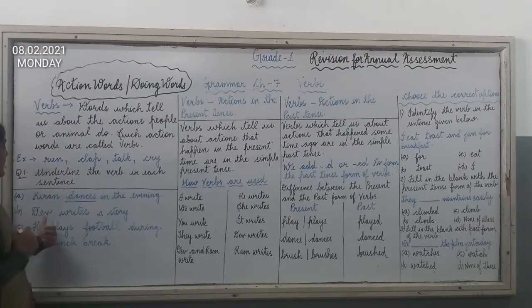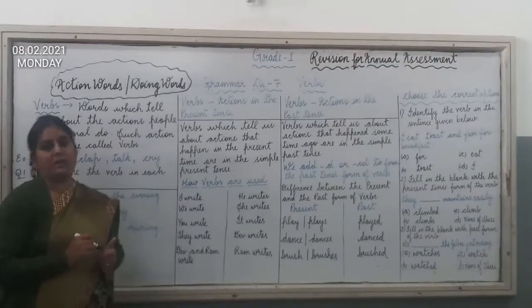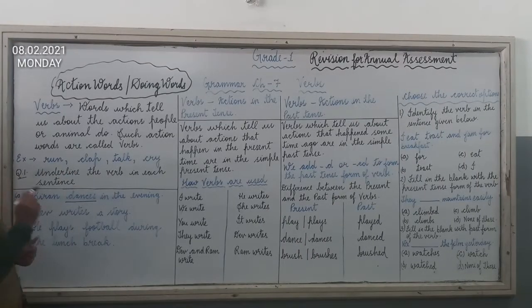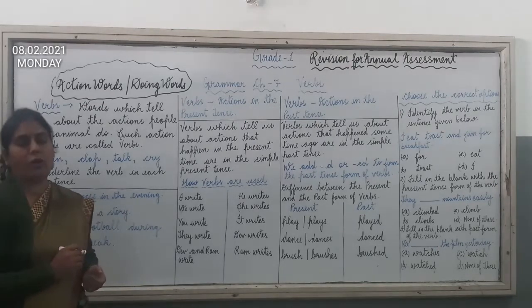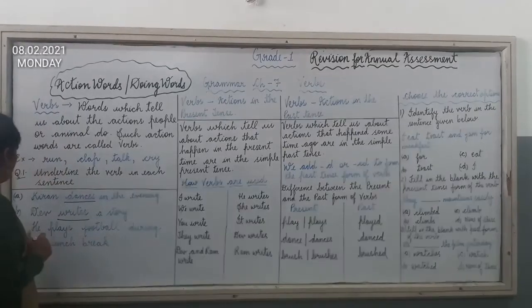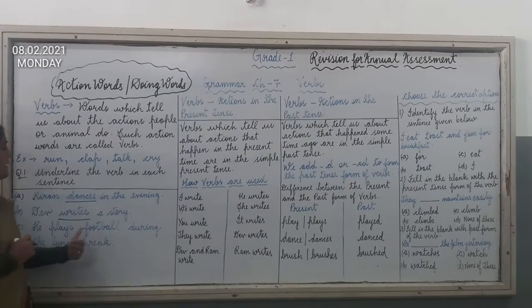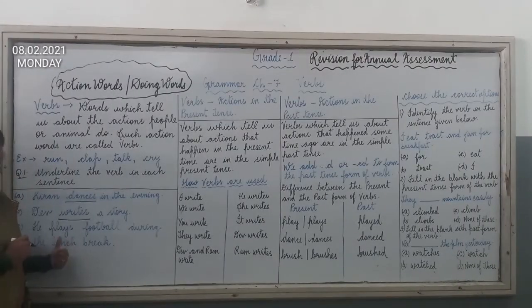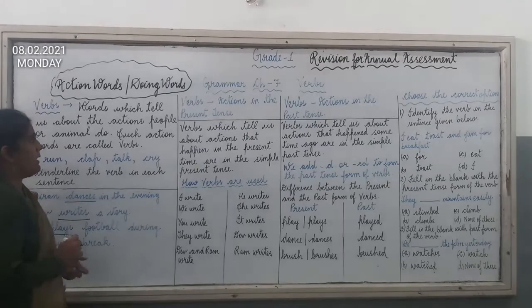Now B, Dev writes a story. What is Dev doing? Dev writes a story. So here writes is an action word, or we can say verb. Third is: He plays football during the lunch break. Here the action word is plays. What is he doing? He plays football during the lunch break. So here the action word is plays.